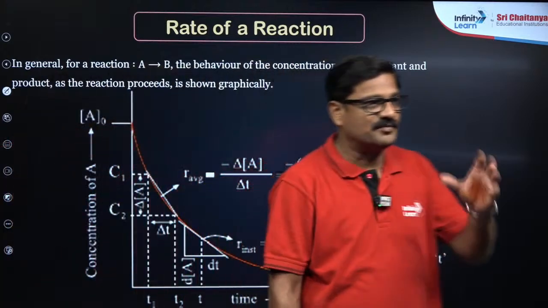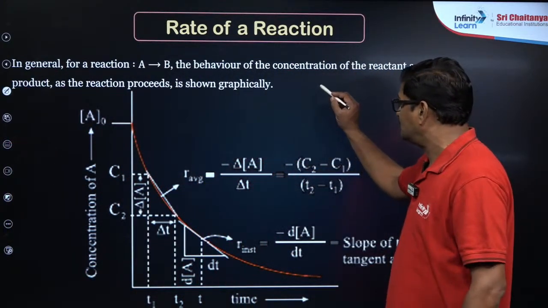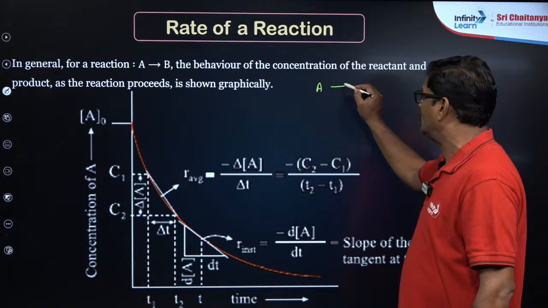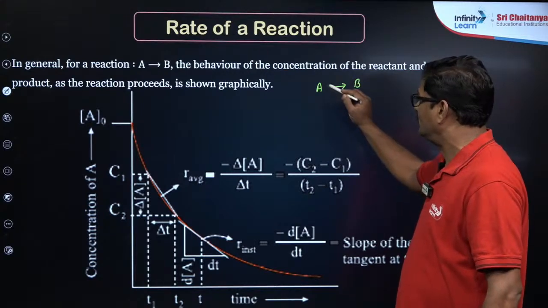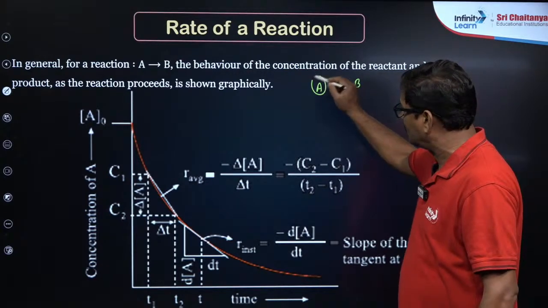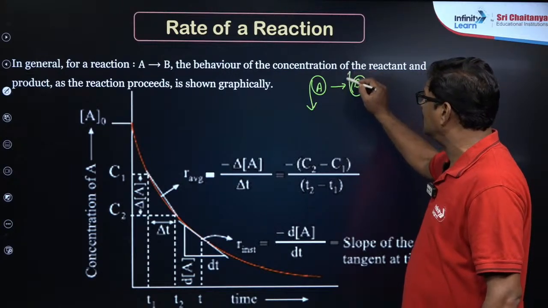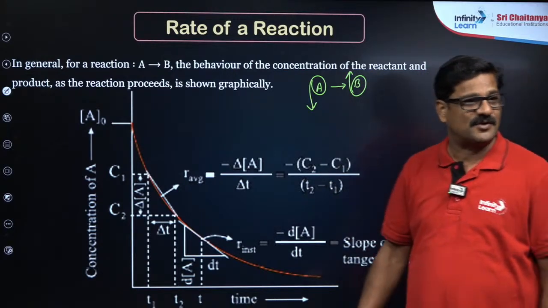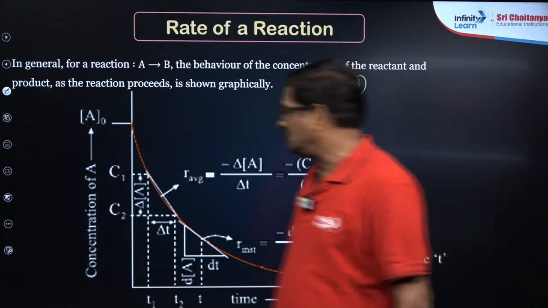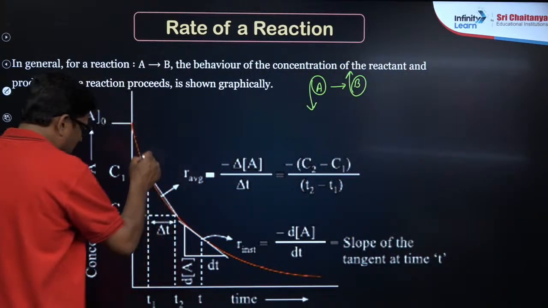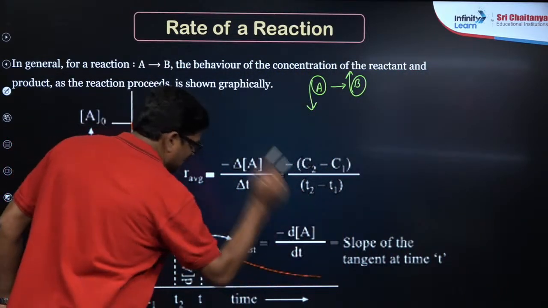As the reaction proceeds, the reactant A is consumed and converted into B. So there is a decrease in the concentration of the reactant and an increase in the concentration of the product. There is a decrease in the concentration of the reactant like this.